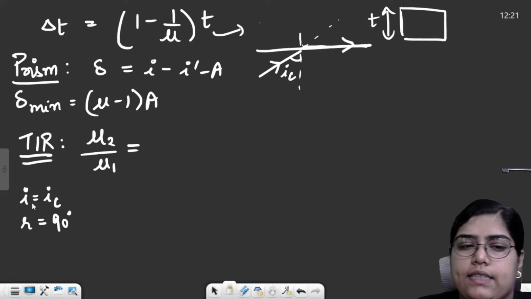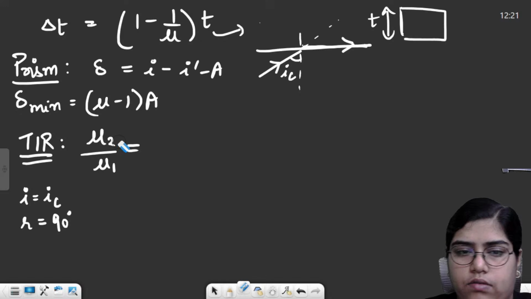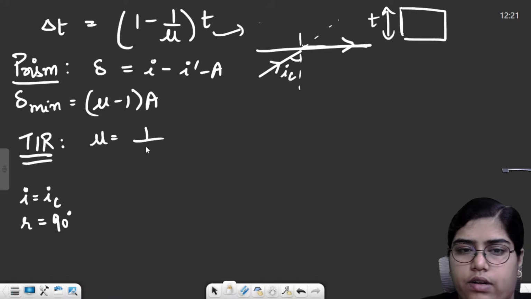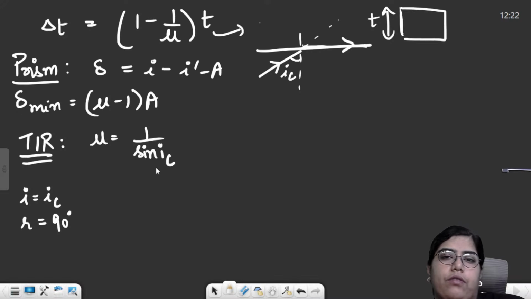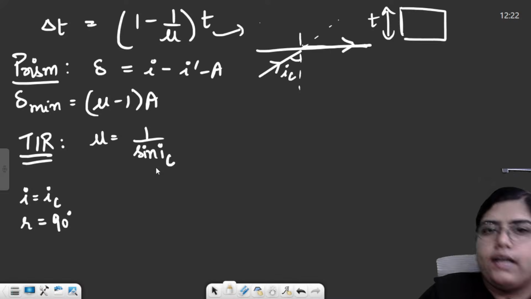If I want to calculate the critical angle, I will simply write it like this: mu is equal to 1 over sine iC. 1 is simply sine 90, and the value of sine 90 is 1. Why is the formula now inverted? We are saying the first medium now is the medium with refractive index mu, and the second medium is air, suppose. Then this formula is used for calculating the critical angle.